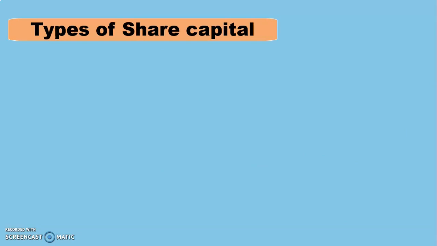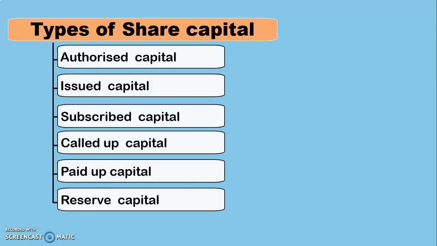Then we see types of share capital, that is authorized capital, issued, subscribed, called up, paid up, and reserve capital. Let's understand this with the help of an example. The authorized capital is the maximum amount of capital which the company is authorized to issue. This capital is determined taking into consideration the future capital requirement of the company. So say for example, the company is incorporated with an authorized capital of rupees 10 lakh, which is divided into 10,000 equity shares of rupees 100 each.